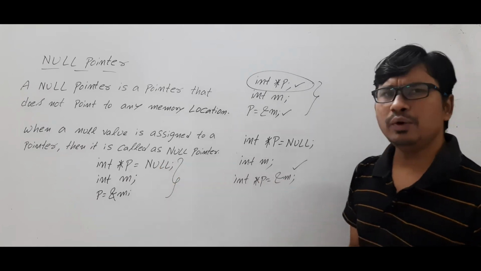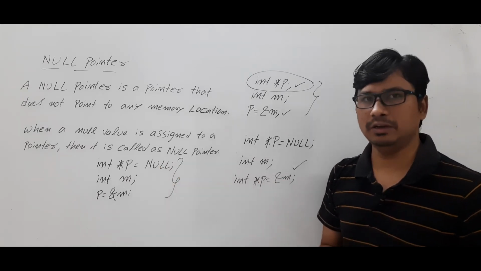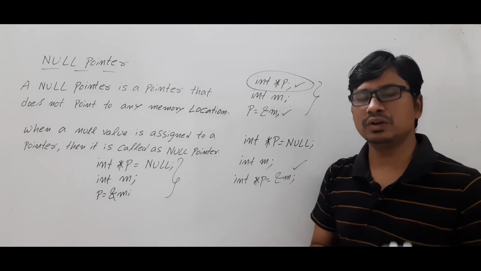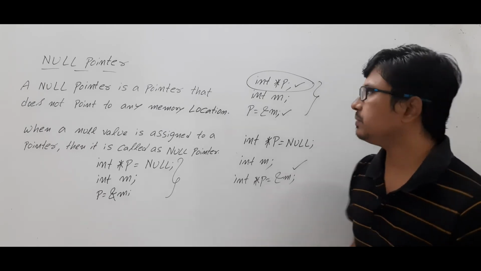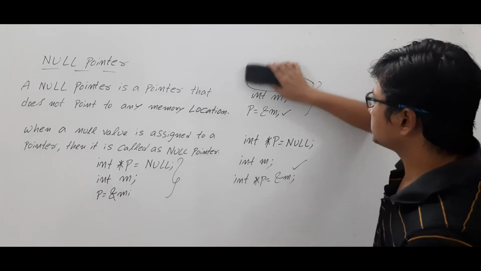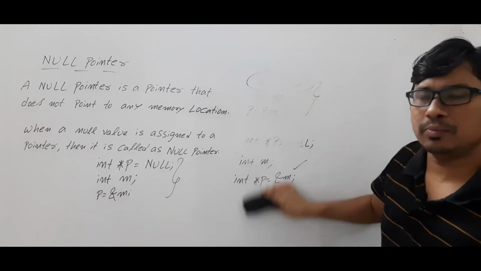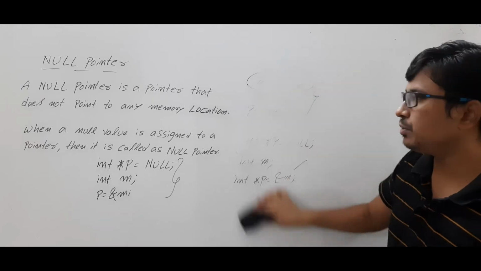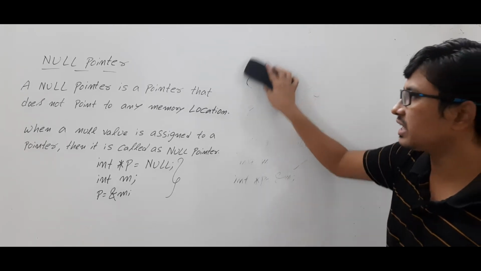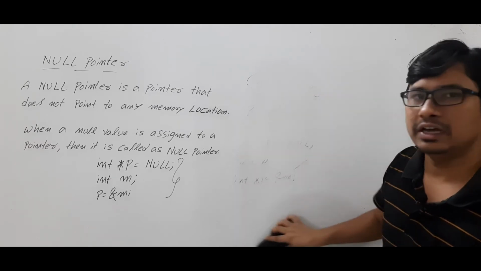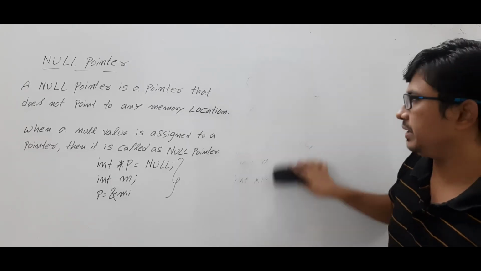Okay. Now I will discuss where this null pointer will be useful. Null pointers will be useful in files and also in dynamic memory allocation. Let me discuss these two. I already discussed files. A file can be opened in various modes such as read mode, write mode and append mode using a function called fopen. Am I right?